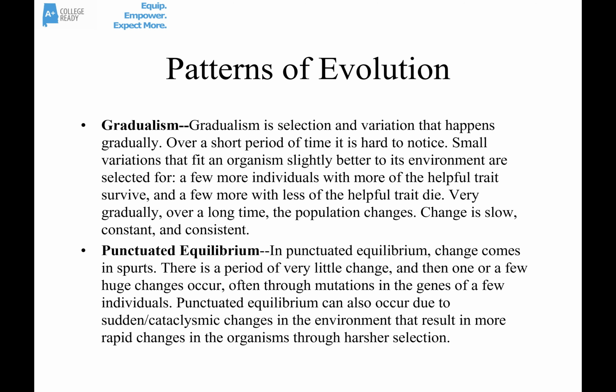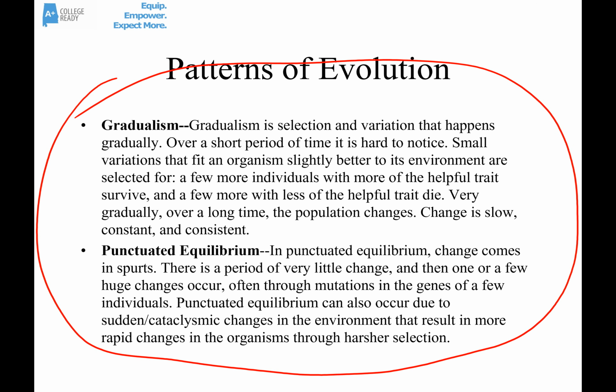There's lots of speciation. There's lots of evolution. And then once the environment stabilizes again, there's very little change until the next cataclysmic event. So today, scientists think that evolution probably happens with a combination of these two ideas. Yes, gradualism is always going on, but punctuated equilibrium happens when there are these big cataclysmic world-changing events.